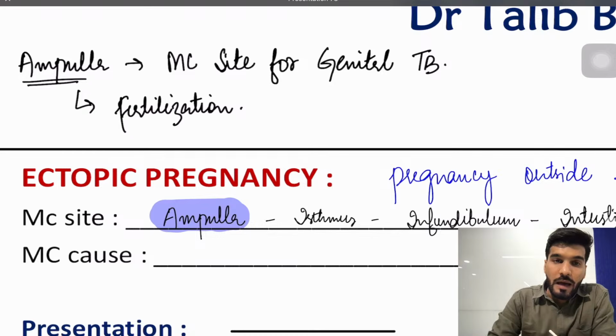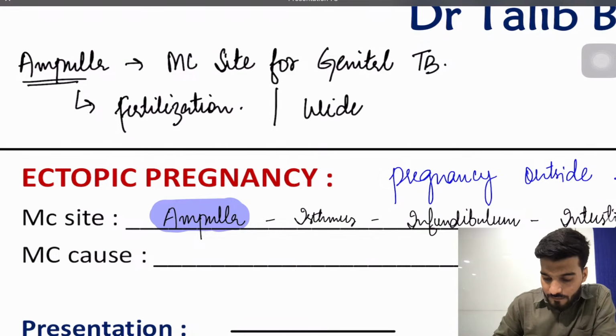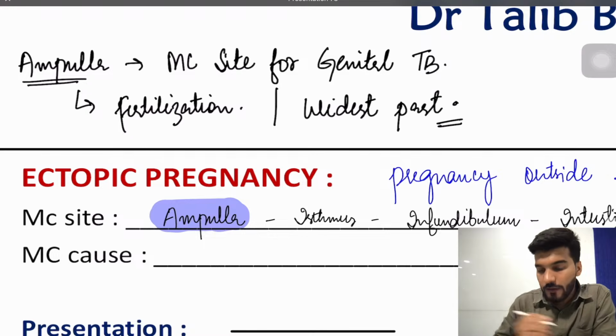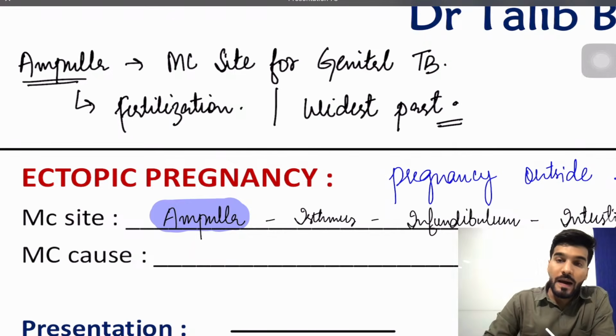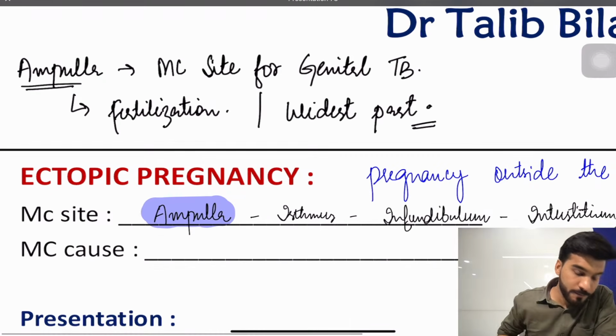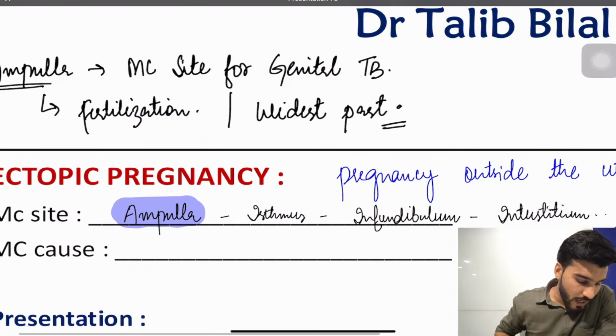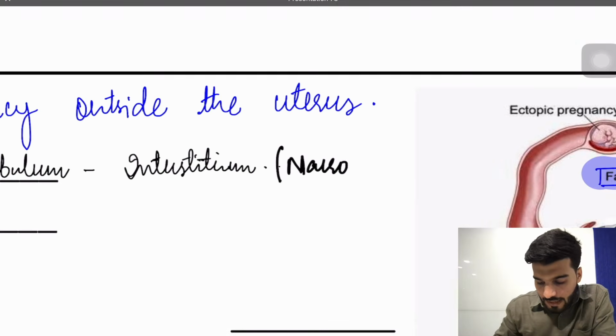One more thing about the ampulla, you will remember, guys: it's also the widest part of the fallopian tube. If the question is asked, which of the following is the narrowest part of the fallopian tube, update me in the comment section, your answer goes to the interstitium. So the interstitium is the narrowest part of the fallopian tube.